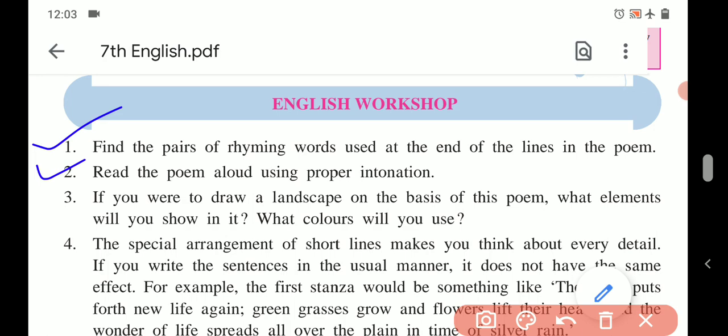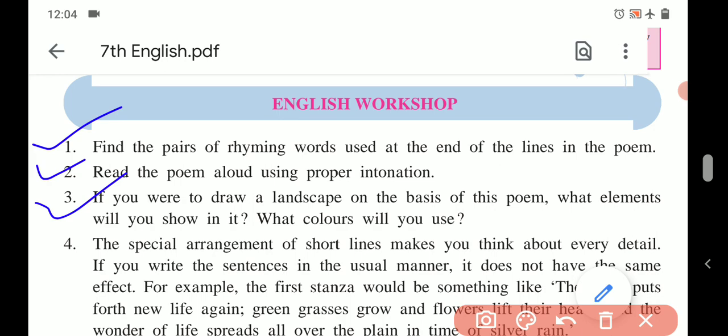Second activity, read the poem aloud using proper intonation. So simply you have to read this, you have to put this poem in the form of a song. In time of silver rain, the earth puts forth new life again. Green grasses grow and flowers lift their heads, and all over the plain the wonder spreads of life, of life, of life. So in this way, or using another rhythm, you can sing this poem.